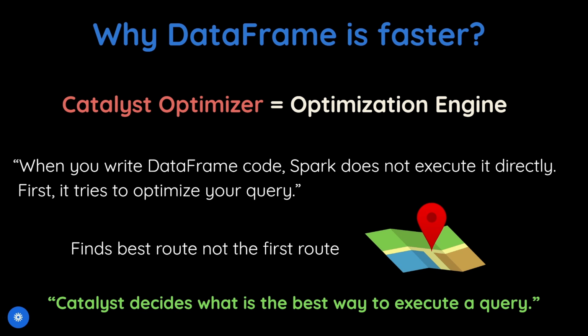Now, why is DataFrame faster? The answer is the Catalyst optimizer. Catalyst optimizer is the Spark query optimization engine. When you write DataFrame code, Spark does not execute it directly. First it tries to optimize your query and then gives your result. Let's take an example. Catalyst is like Google Maps. It finds the best route, not the first route.